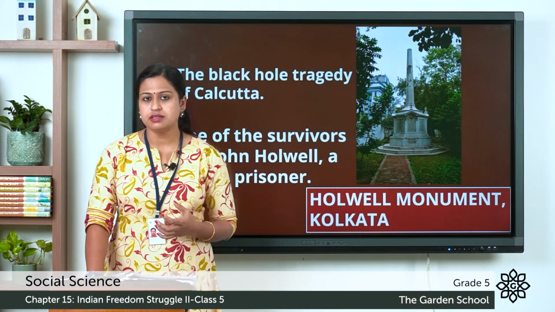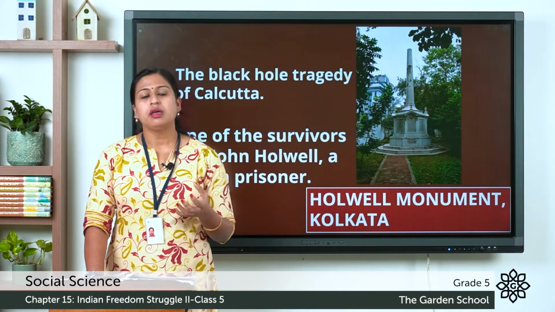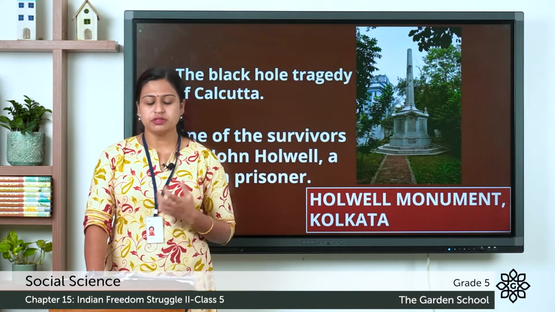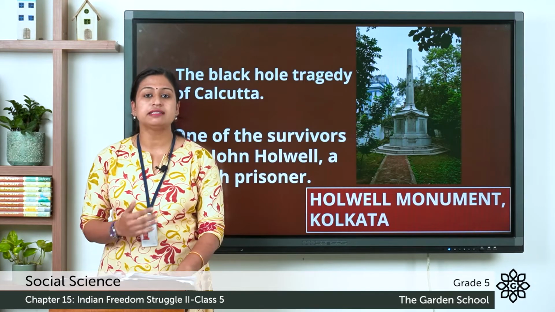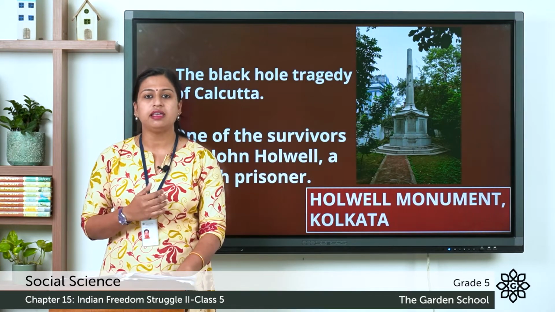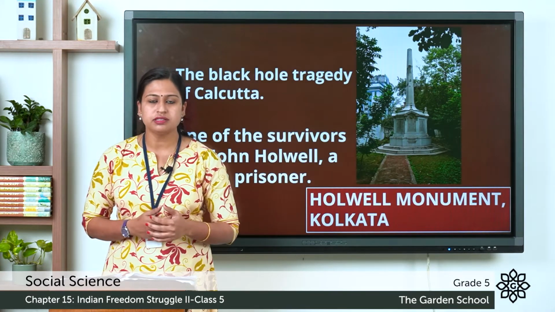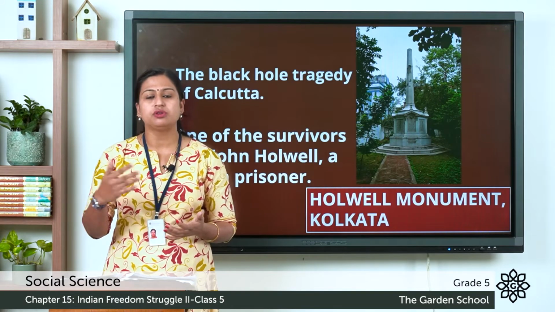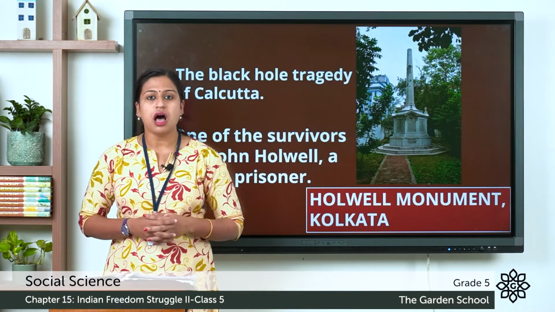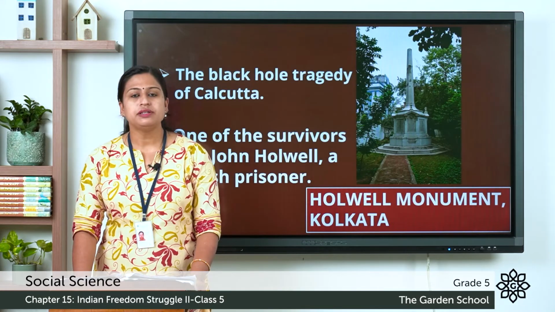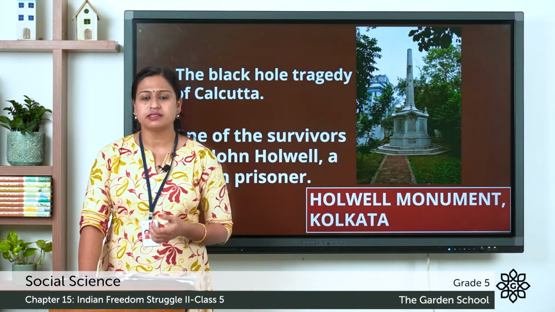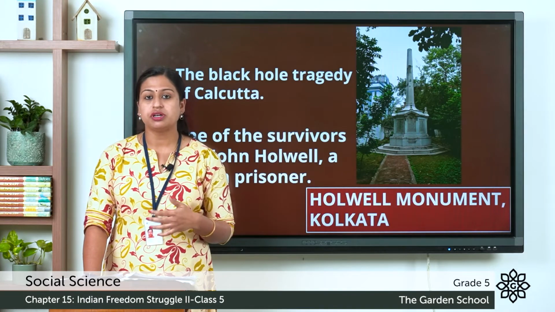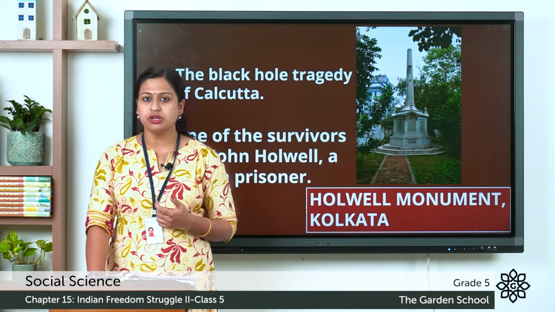Because of this, the Britishers put Subhash Chandra Bose into jail, where he went on a 7-day hunger strike and fell sick. Because of this, he was shifted from jail to his house where he was under house arrest. But on 17th January 1941, he escaped from his house and reached Russia, then Germany.